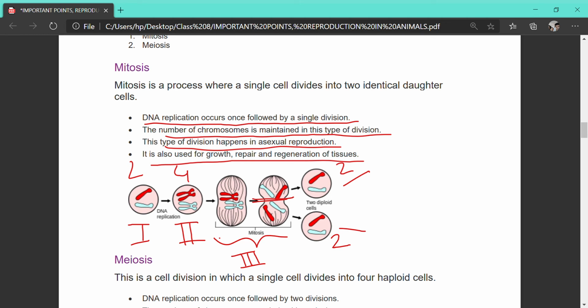So this is all about mitosis, and again, it occurs where asexual reproduction takes place, along with places which need growth, repair and regeneration.